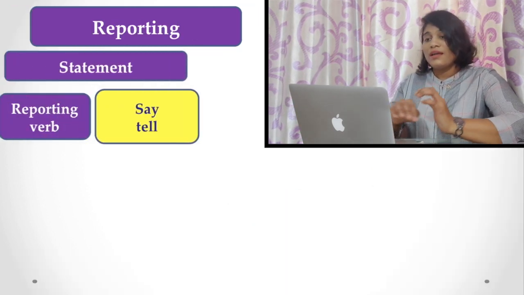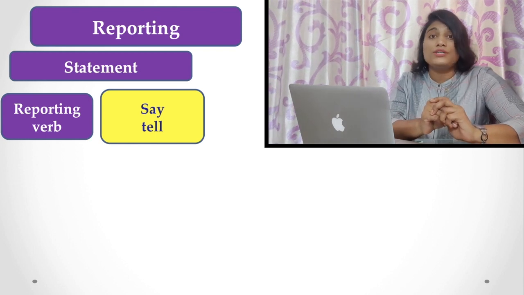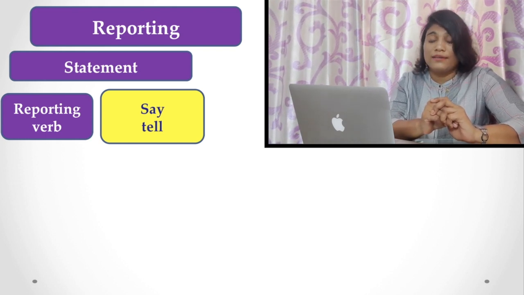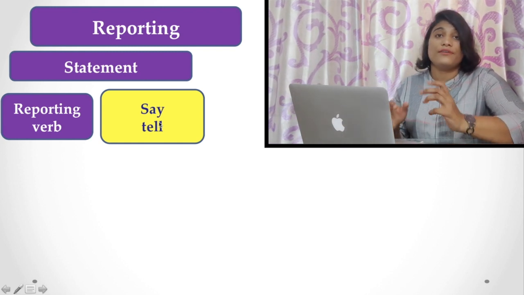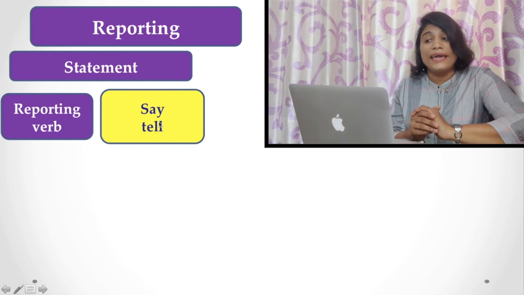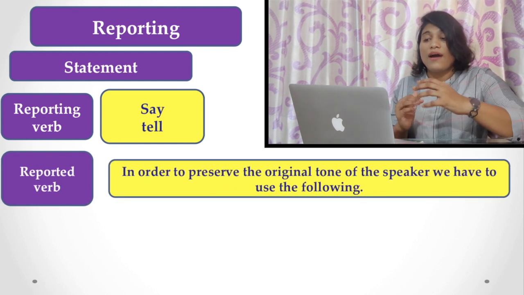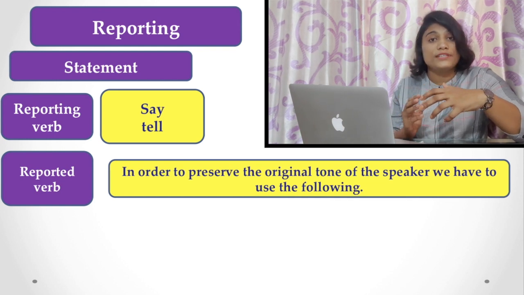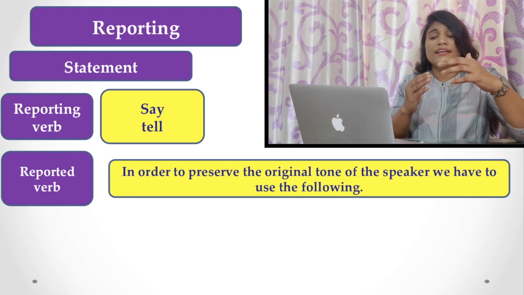Now, what do you actually do while reporting a conversation? In case of a statement, you choose the reporting verb like say or tell. But here the reported verbs are changed as per the reporting verb.